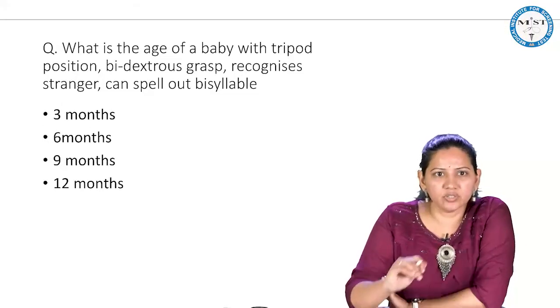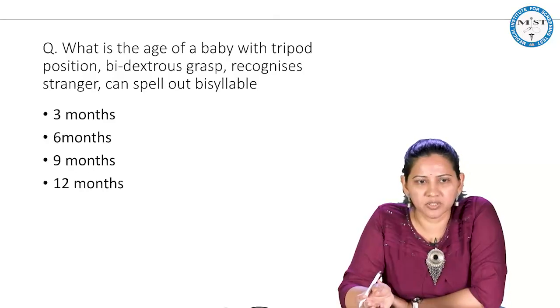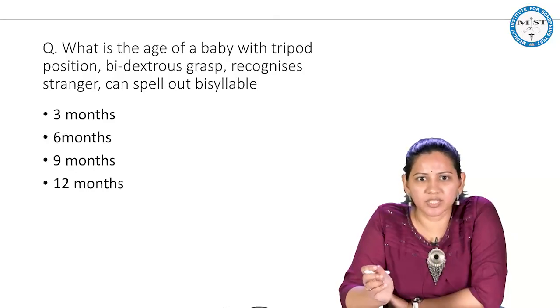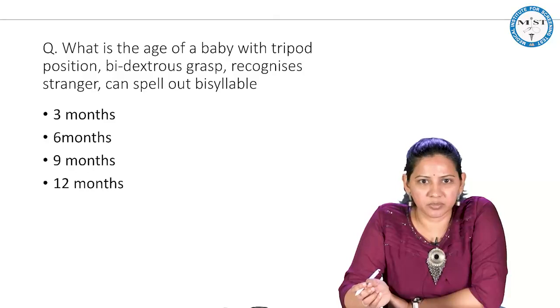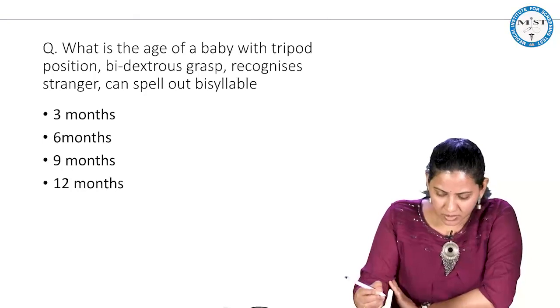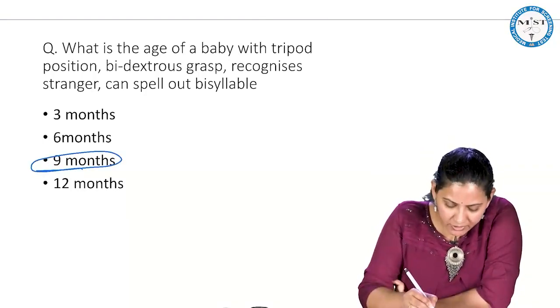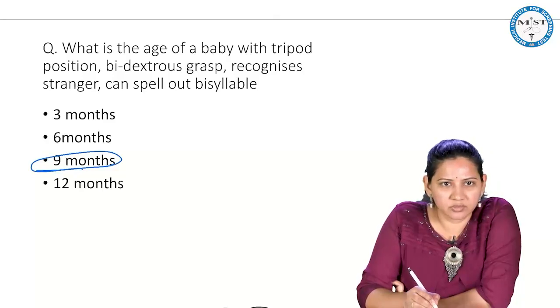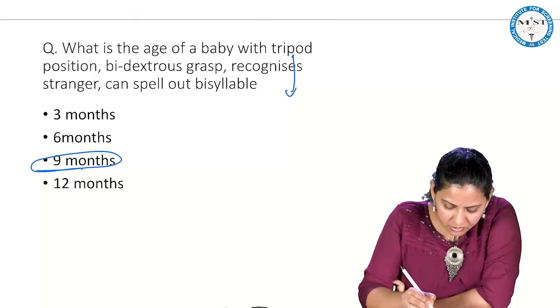What is the age of the baby with tripod position, bidextrous grasp, who is recognizing the stranger and can speak a bisyllable word? So if we see 3 months, 6 months, 9 months, 12 months, what is it? Yes, it is 9 months. Why? The baby is having tripod position, that means 6 months.